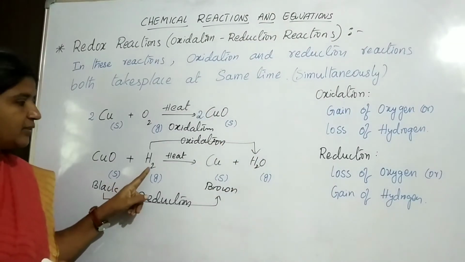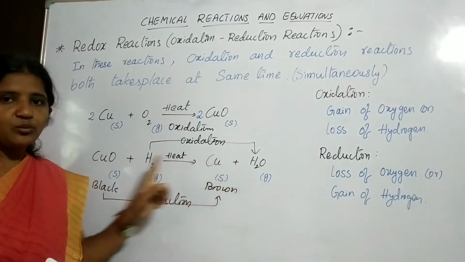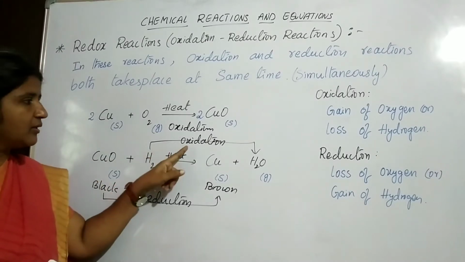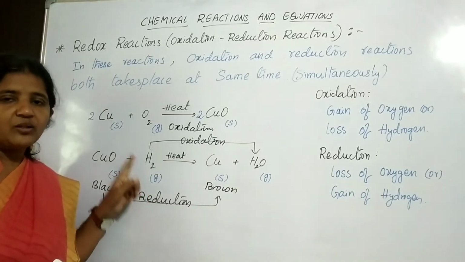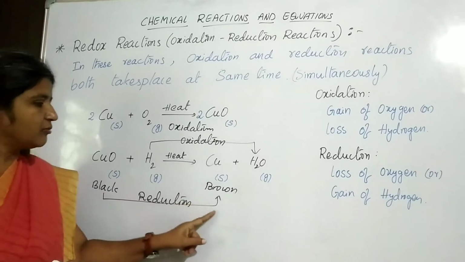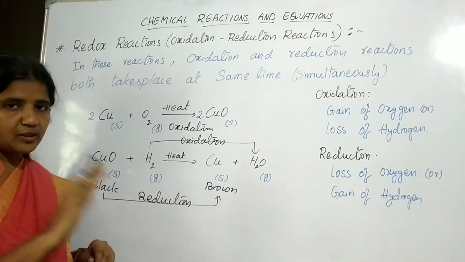Here, who is gaining the oxygen? Hydrogen is converted to water, so it gains oxygen during this reaction. So oxidation takes place, and hydrogen is said to be oxidized. Copper oxide is converted to copper, giving oxygen.